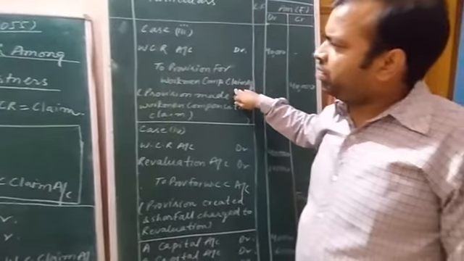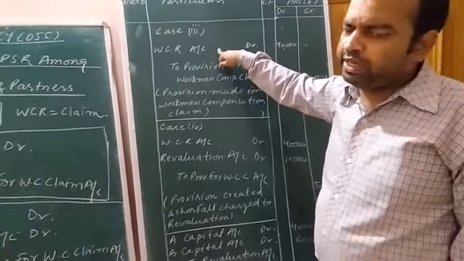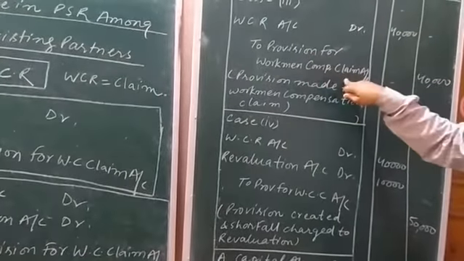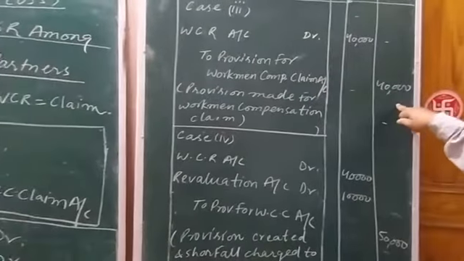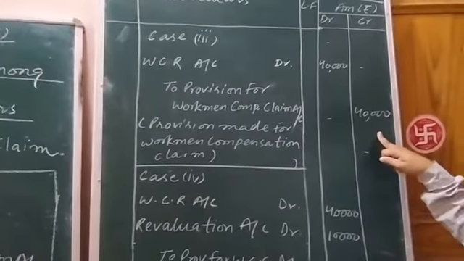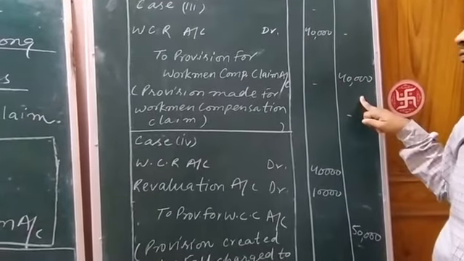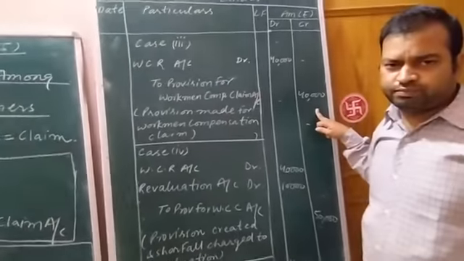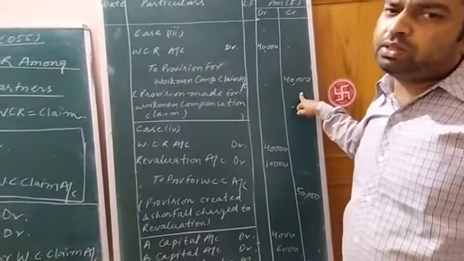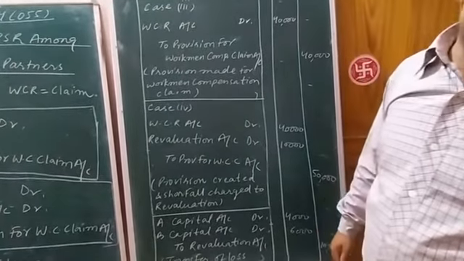One liability is decreasing, that is WCR, and its place is taken by another liability known as provision for workman compensation claim, 40,000 rupees. Whatever amount was there in the balance sheet is used here to meet the workman compensation claim of this year. So nothing is left as a reserve of workman compensation to be distributed among the old partners in the old ratio. Now I am reading out the 4th case.